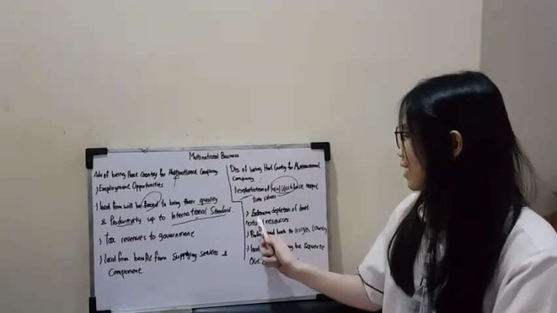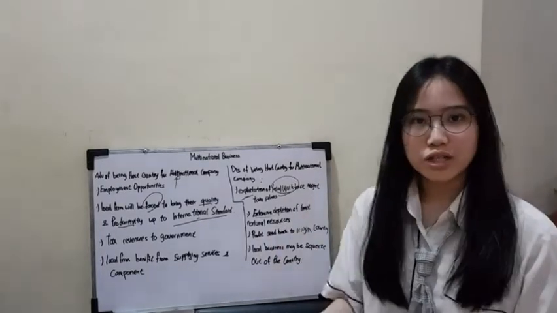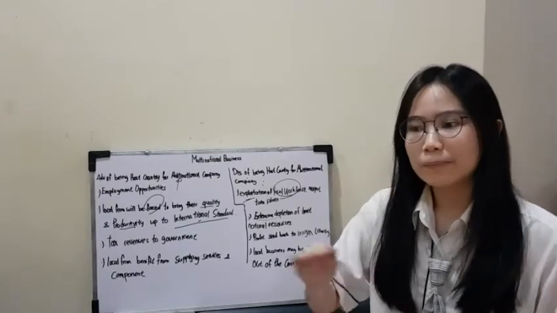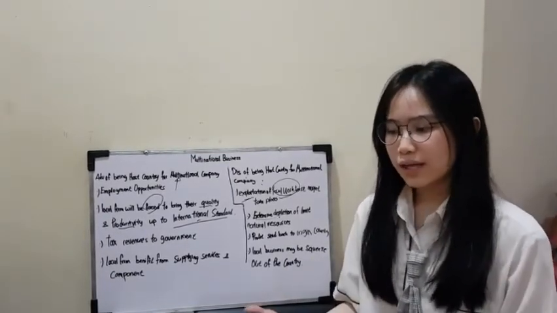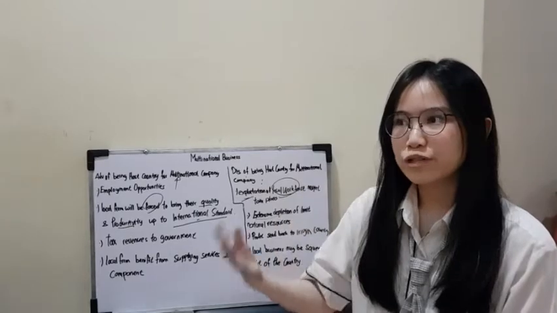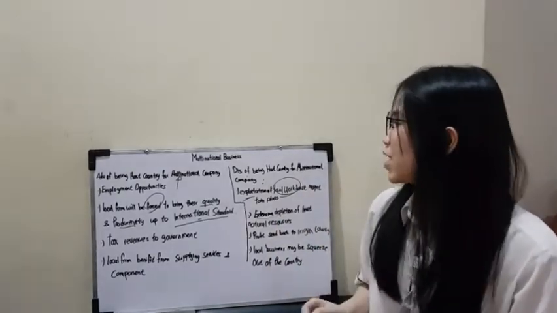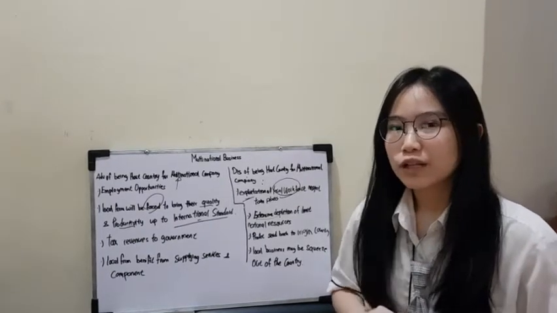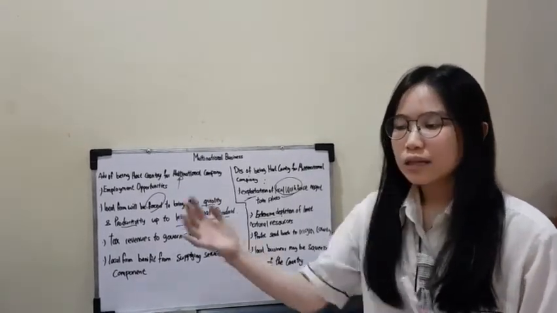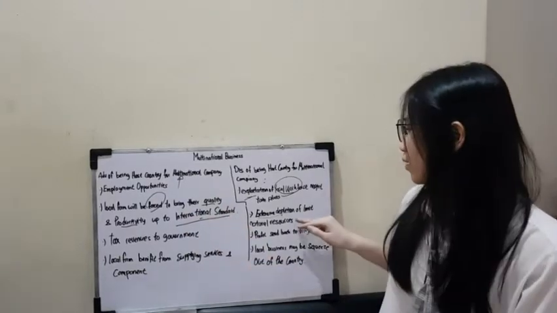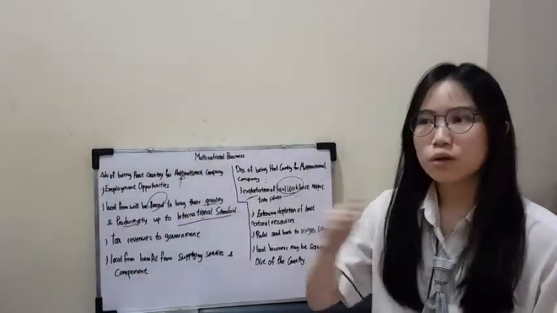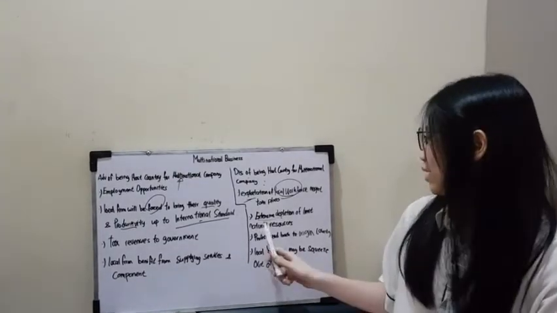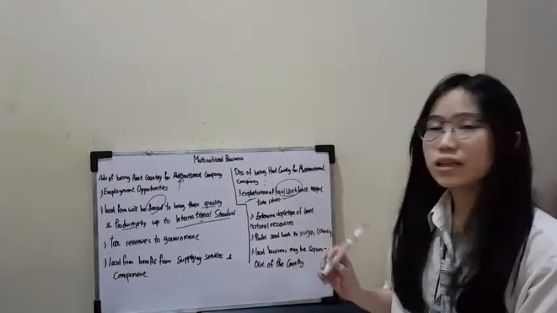Next is extensive depletion. Multinational business doesn't care about the natural resources that are depleting due to them. What they only care about is gaining more profit, producing more of that product. So, because multinational business is a very big company, they will usually produce in bulk. Of course, the depletion of these local natural resources will be faster. In the end, this will lead to the extensive depletion of the limited raw material.